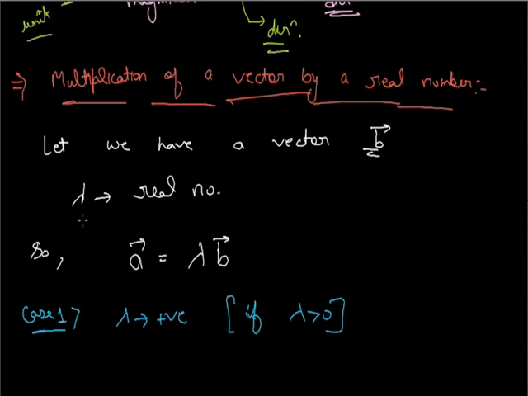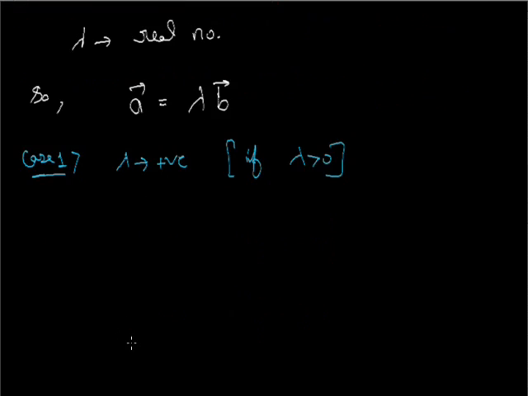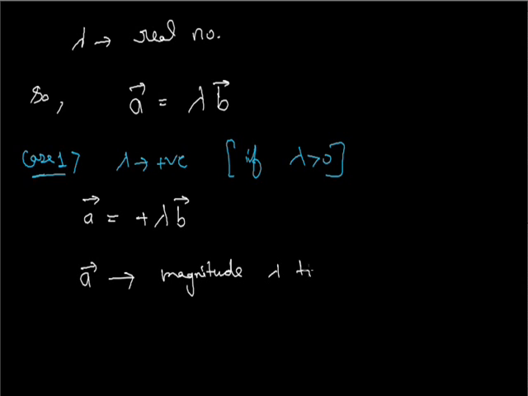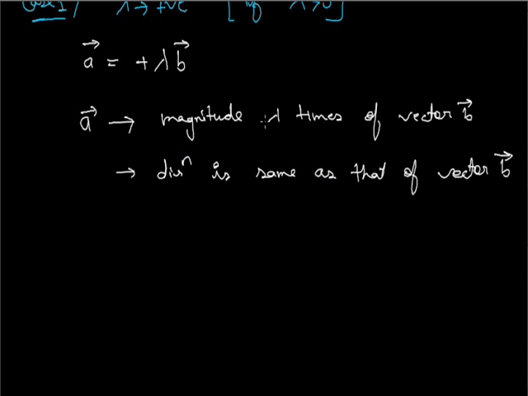If lambda is greater than 0, then our vector A becomes positive lambda b. Vector A has magnitude lambda times that of vector B, and its direction is the same as that of vector B. We can define it by a graphical method.